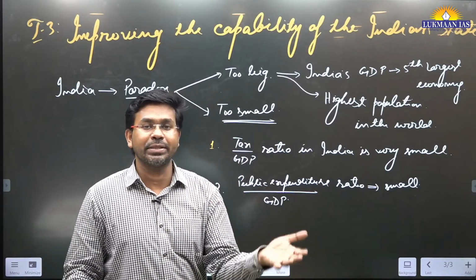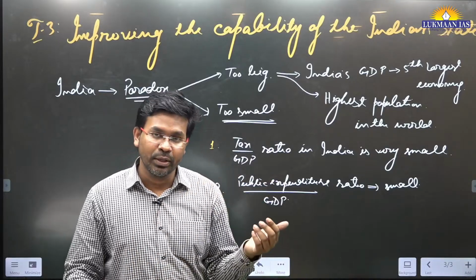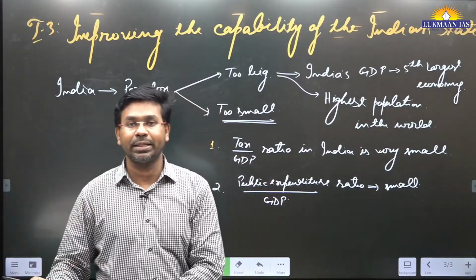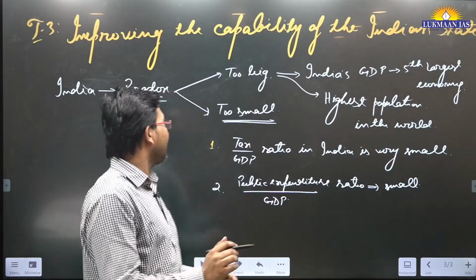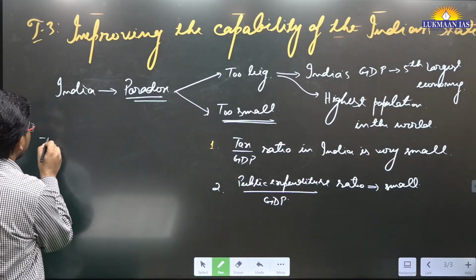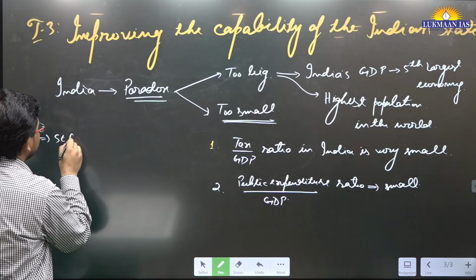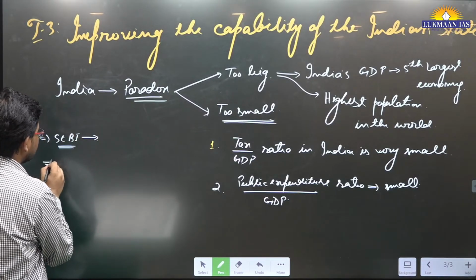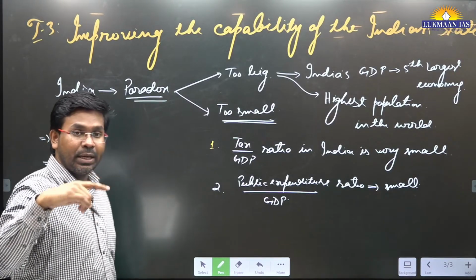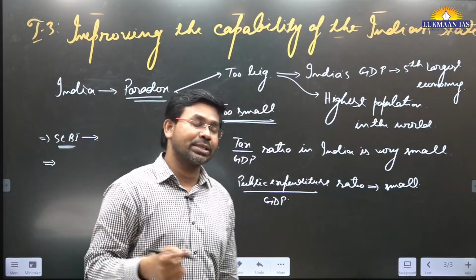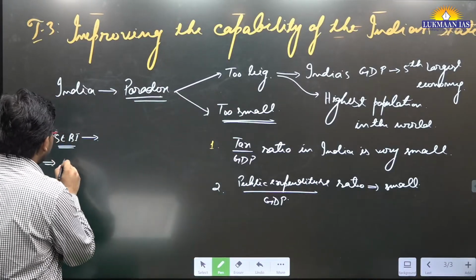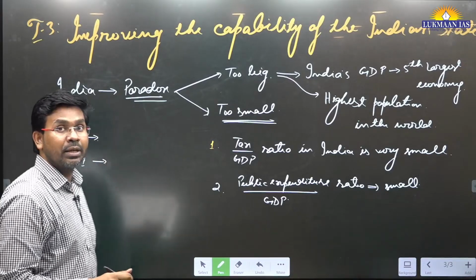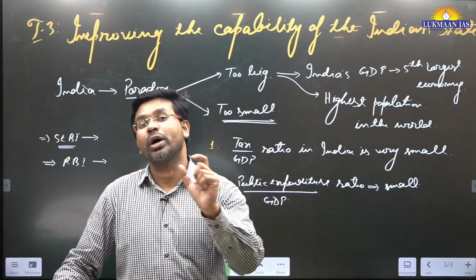The number of civil servants is also very small compared to the population they serve. The author also talks about the Securities and Exchange Board of India, SEBI, which has very few people compared to the market regulator in the USA. Similarly, the Reserve Bank of India has around 7,000 personnel as compared to 22,000 in the USA.